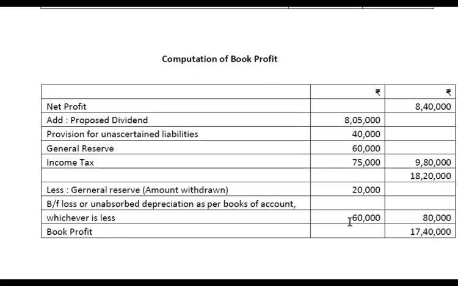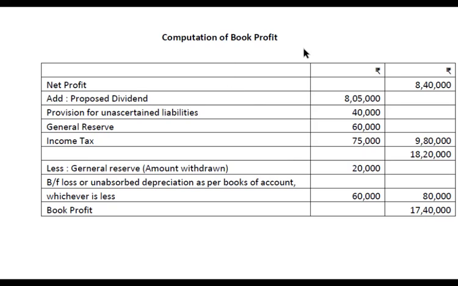At the same time, we have to compute the book profit. It is the similar procedure here. Add proposed dividend, provision for unascertained liabilities, general reserve, income tax, but less general reserve amount withdrawn, and brought forward loss or unabsorbed depreciation as per books of account, whichever is less is deducted here. So 60,000, whichever is less, brought forward loss or unabsorbed depreciation.